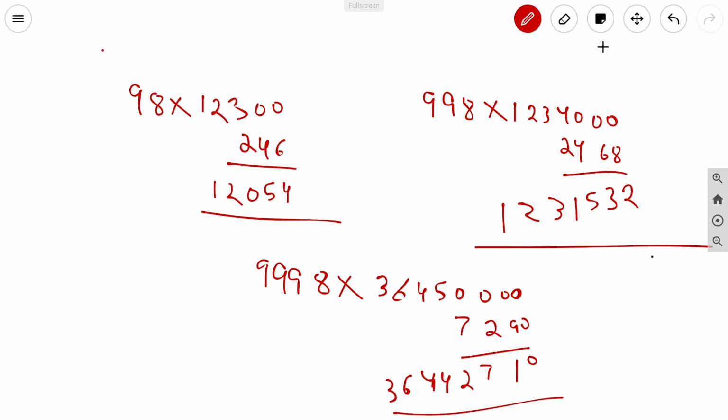I forgot to tell one thing, that this trick can also be applied to 97, 997, 99997 and going forward. But that would be a little lengthy because we have to multiply with 3, instead of 2 that we are doing in 998. We have to multiply with 3 in 97 and 997 and going forward. You can also apply these tricks if there is a smaller number like 97 into 12. You can simply subtract 36 from 1200. This was the important thing that I am telling you now.